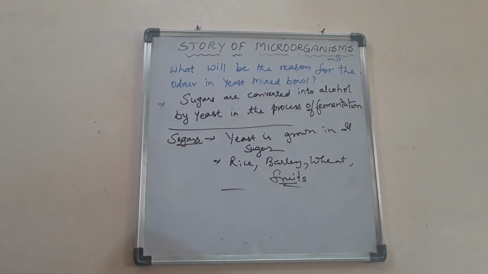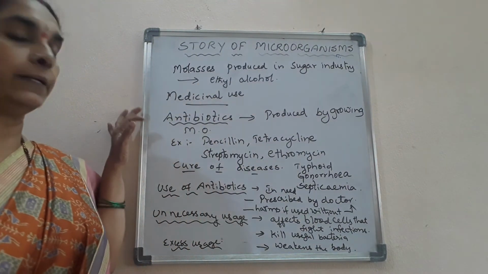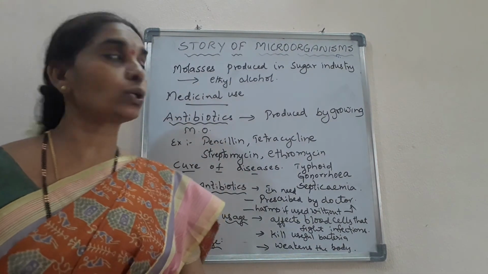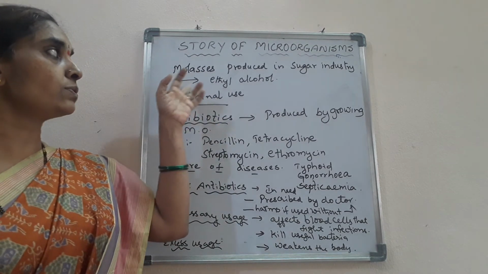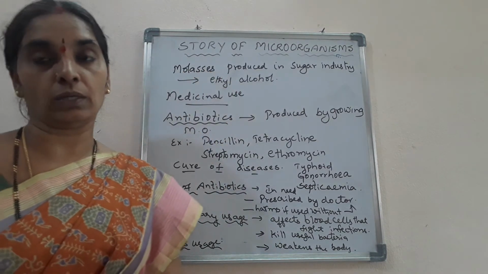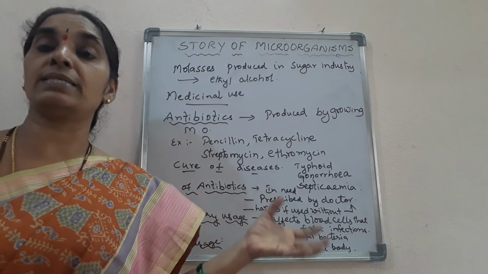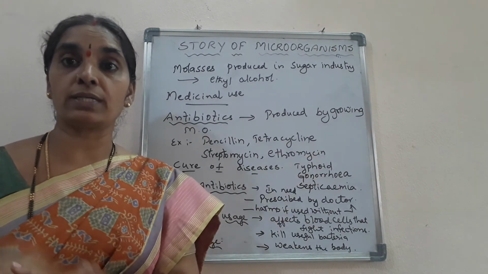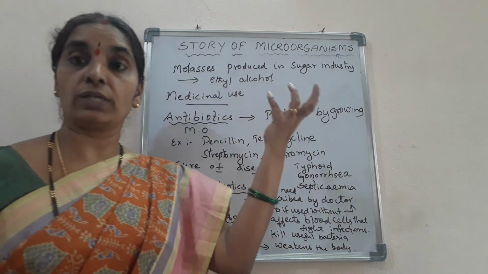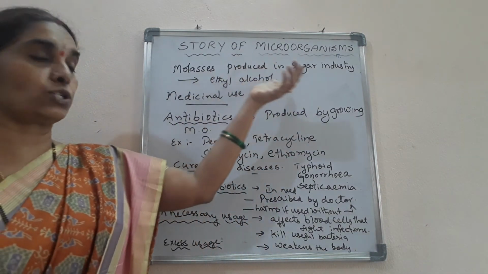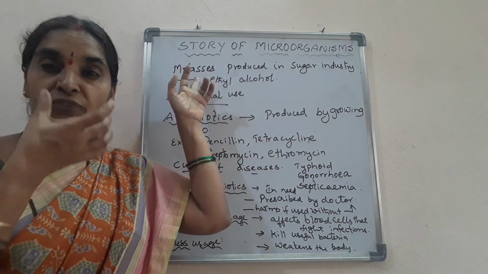Next. Okay, children, see here. In the preparation of alcohol, the molasses that is produced in the sugar industry is used to prepare ethyl alcohol. You may notice the foul smell when you are moving towards the sugar industries, isn't it? Sugarcane juice is processed and sugar is produced in the sugar factories, and you can see the molasses and the foul smell that arises.